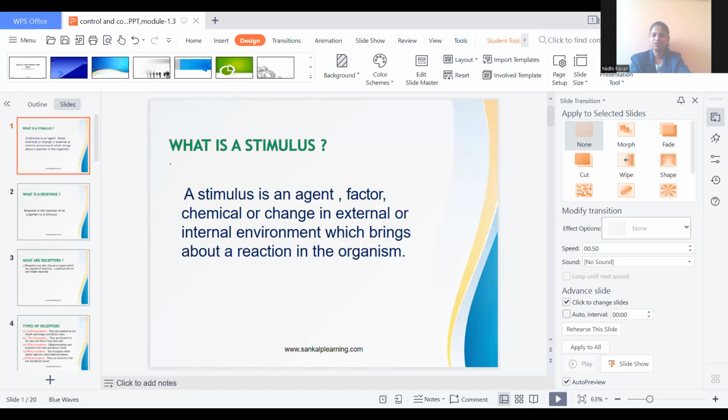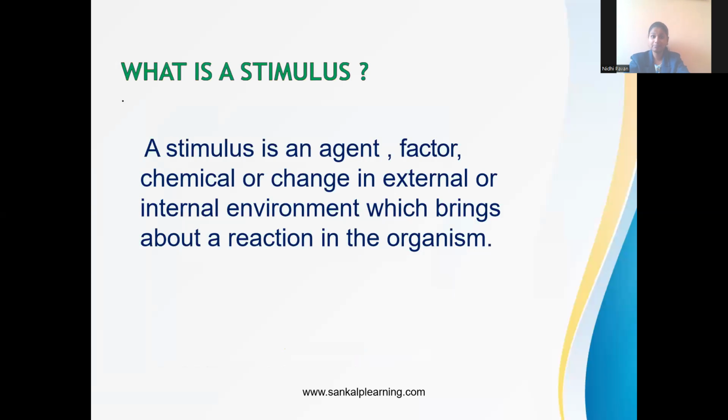Okay, guys. So here I'm going to concentrate on the important terms first. In this concept, we are going to learn regarding control and coordination. We are going to mainly learn regarding our nervous system. So what is this nervous system? Nervous system is nothing but the study of nerves. How the nerves are working, what kind of function they will do. Before that, we are going to learn certain terms related to that.